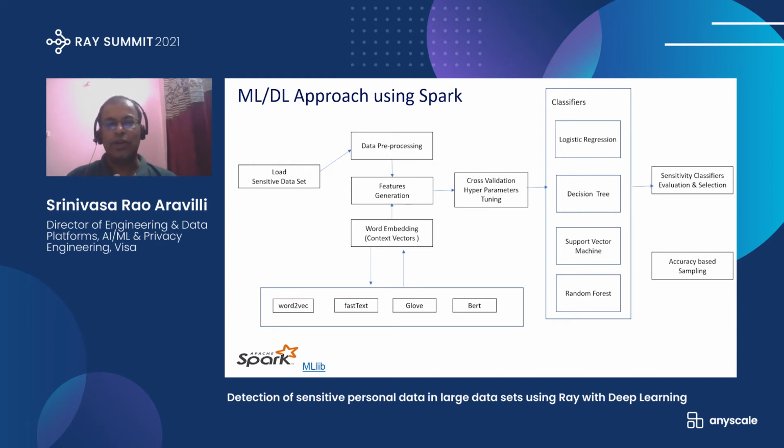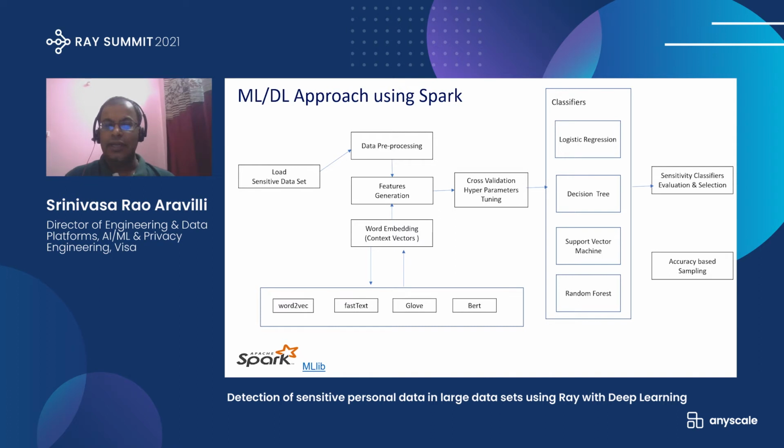In the machine learning model, we experimented with Spark machine learning libraries and used logistic regression, decision trees, SVM, and random forest. Random forest worked very well in this particular use case. And finally, it emits the sensitive data classification.